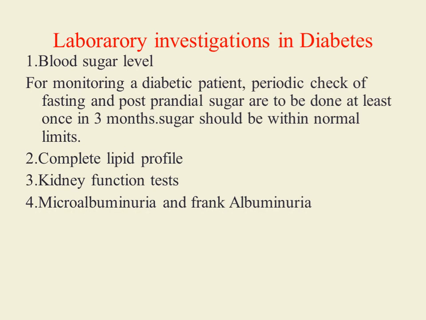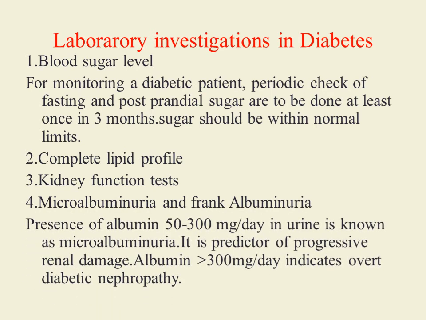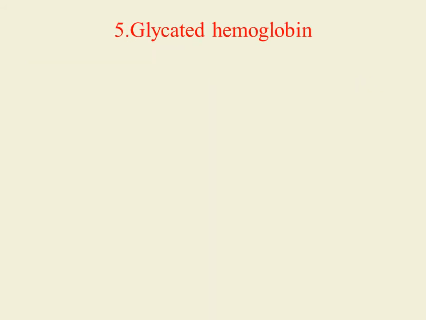Fourth investigation is microalbuminuria and frank albuminuria. In this investigation, presence of albumin 50 to 300 milligram per day in urine is known as microalbuminuria. Microalbuminuria is an indicator of progressive renal damage. If the albumin excretion exceeds 300 milligram per day, it indicates overt diabetic nephropathy.